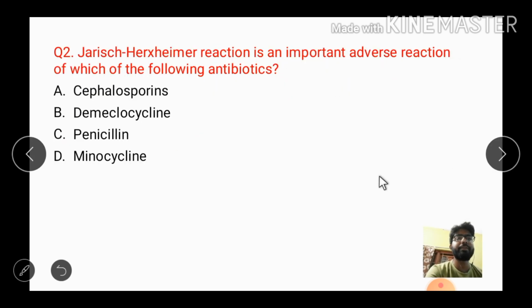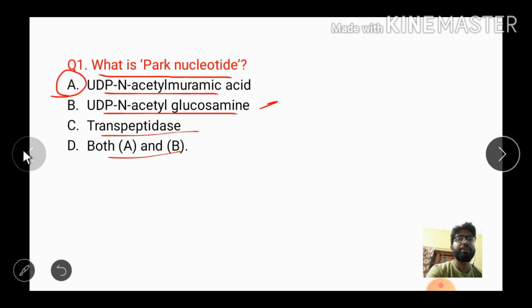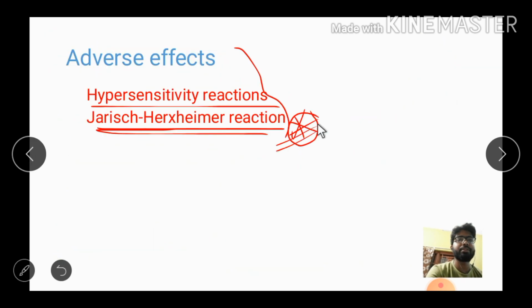Okay, then coming to the next question, Jarisch-Herxheimer reaction is an important adverse reaction of which of the following antibiotics? Very important question, very important question. All of you know that penicillin has such kind of adverse drug reaction. Okay, I have told you that in this slide. Jarisch-Herxheimer reaction is the adverse reaction of your penicillin.